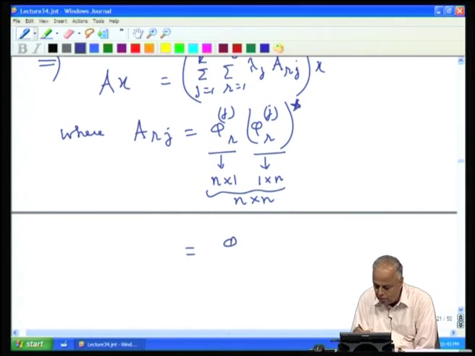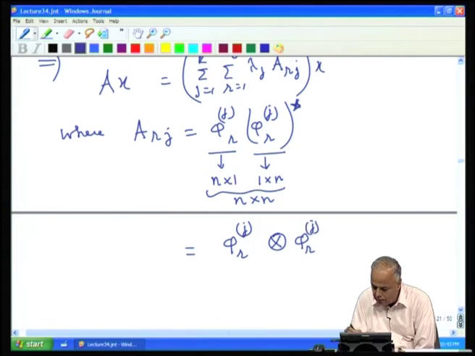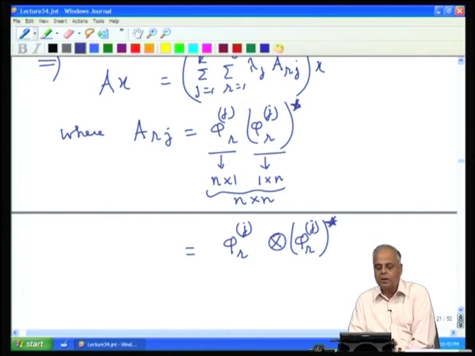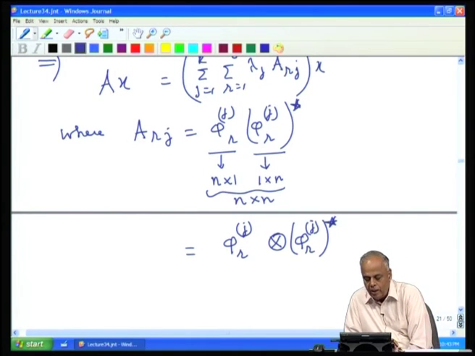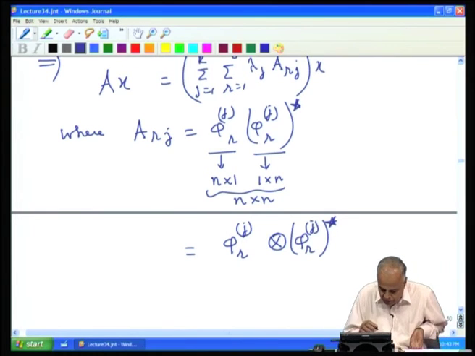In short notation, we will write it as φ_r^j. This is what in the beginning of the course we called the outer product or the tensor product. A_r^j is φ_r^j tensor φ_r^j. In fact, there is no more star there.